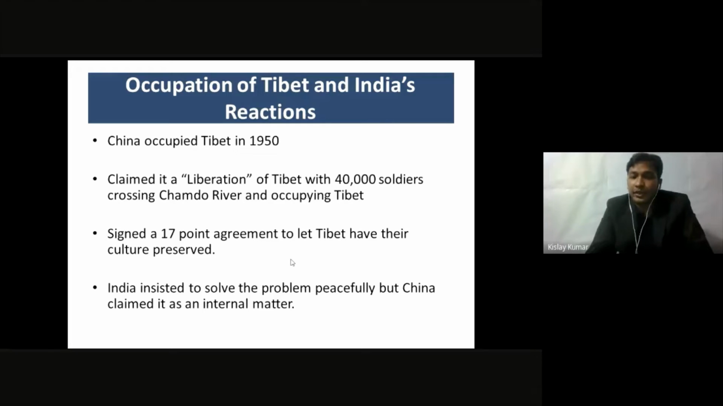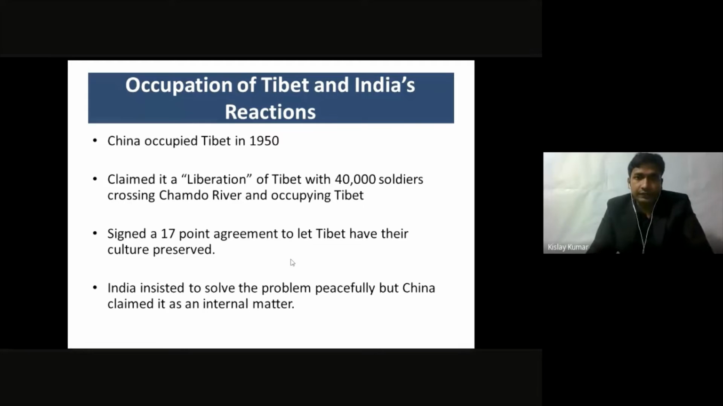So they finally occupied Tibet in 1950. They claimed it as liberation. This was a kind of propaganda because they said we are liberating it from the Western imperial forces, from the influence of the Western imperial forces.